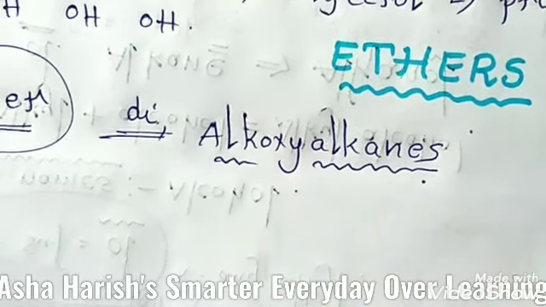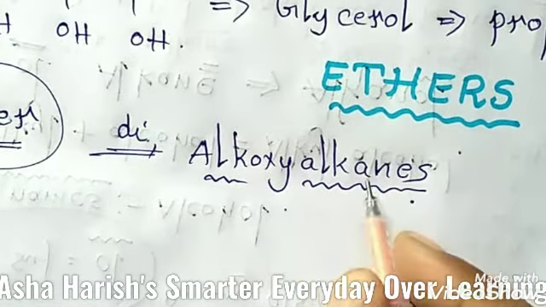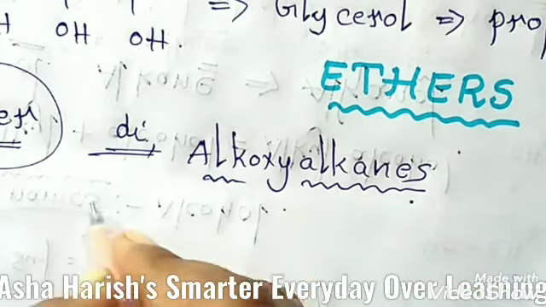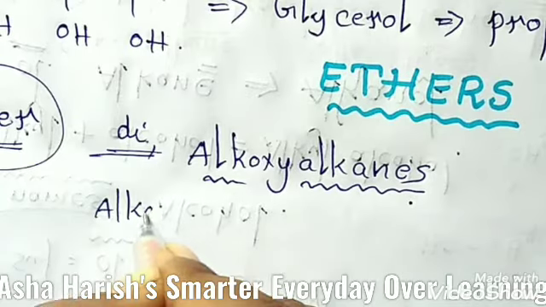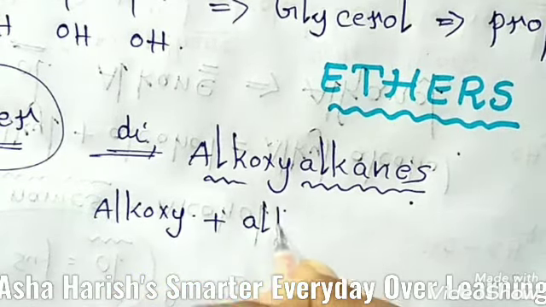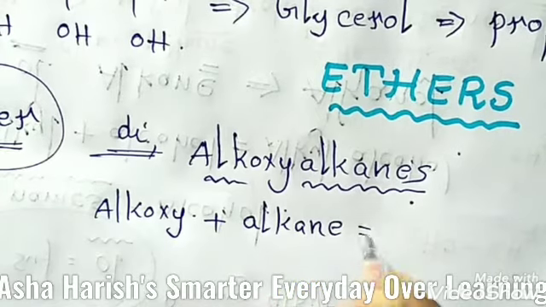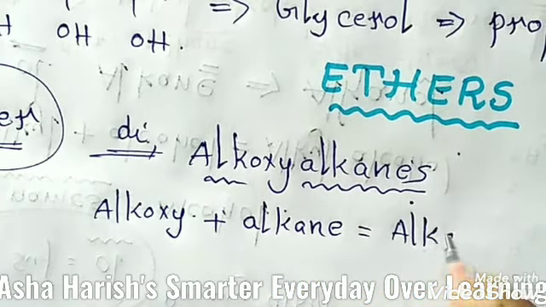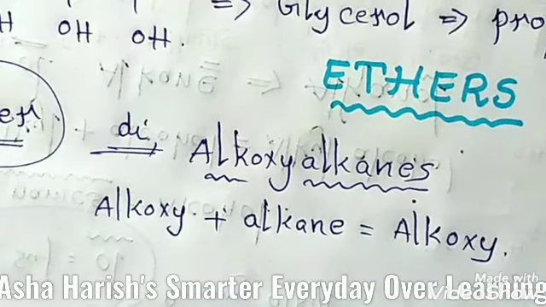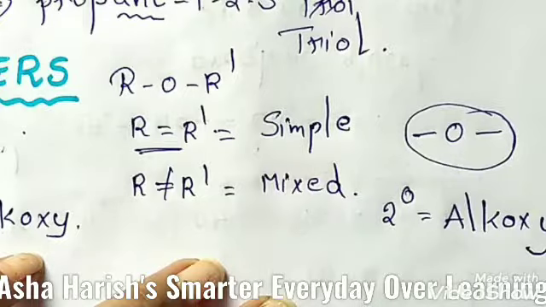The names of ethers are then derived by adding the alkoxy prefix to the name of the alkane. You can add alkoxy to one alkane group. Then finally, an alkoxy alkane you should get. And let's see some examples.